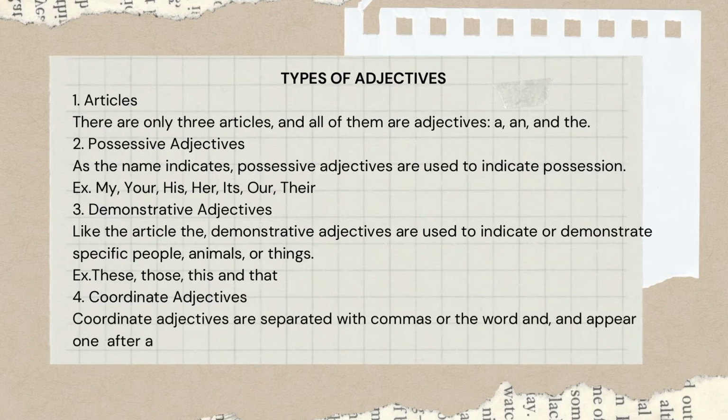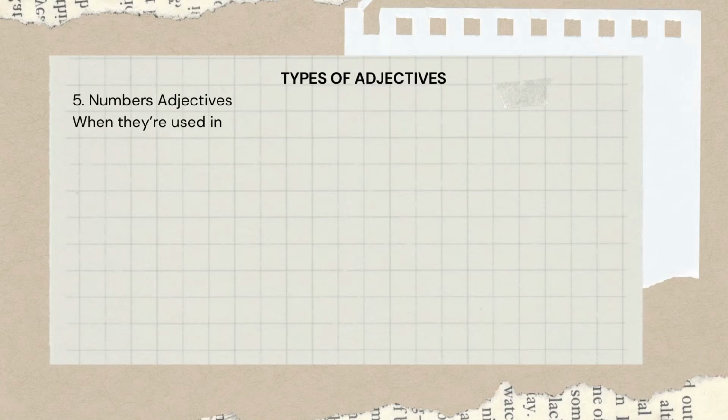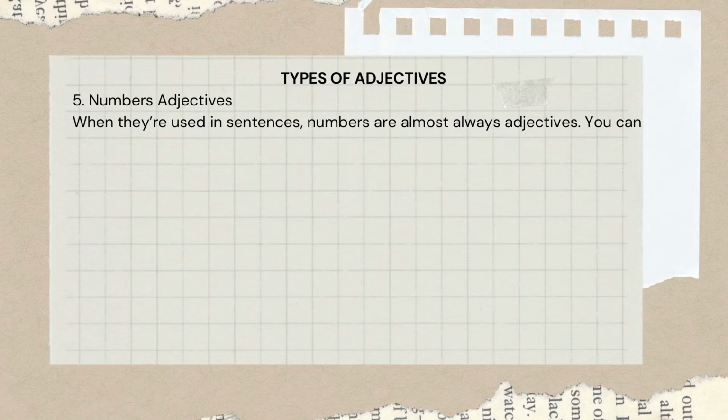They are separated with commas or the word and, and appear one after another to modify the same noun. We have also the number adjectives. When they are used in a sentence, numbers are almost always adjectives. You can tell that a number is an adjective when it answers the question, how many?